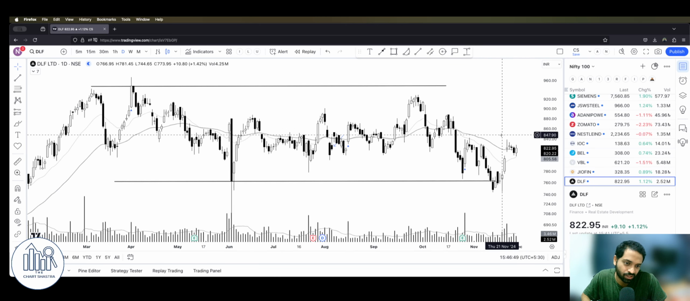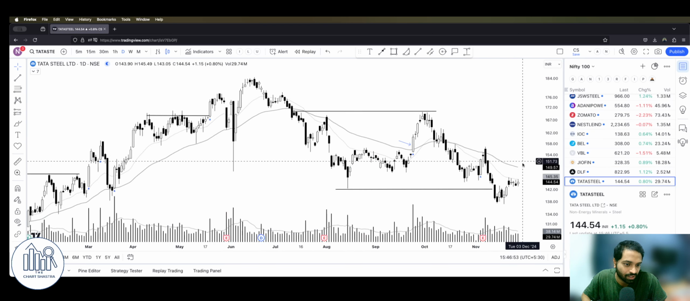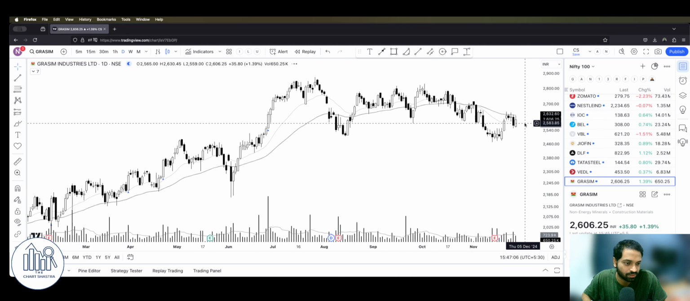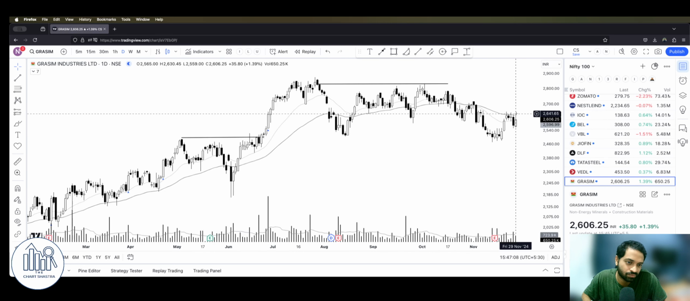DLF not so great. Still needs to take these levels out. Tata still again weak, weak, weak. You understand, right, why I am saying it is weak? No efforts here. Vedanta too. Metal stocks are getting ignored, I guess. Grasim, similar to Ultratech, nothing happening here.